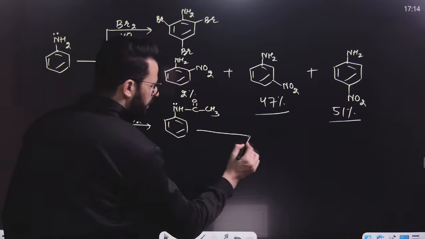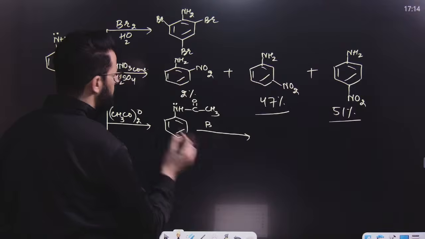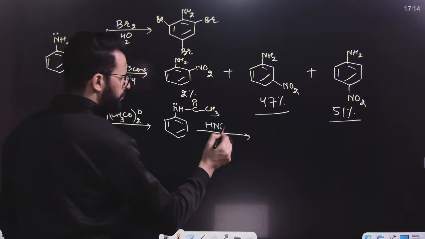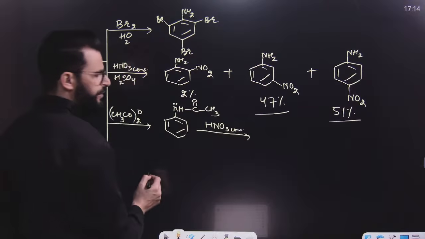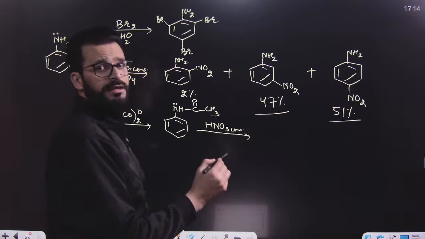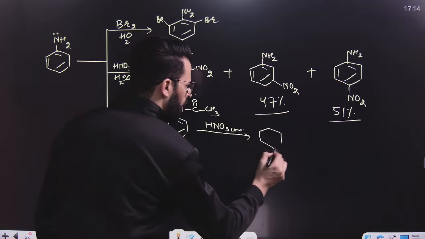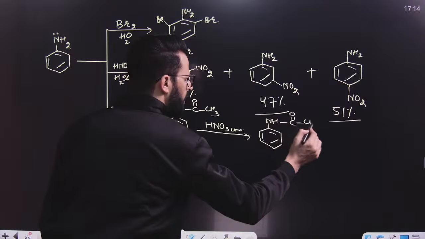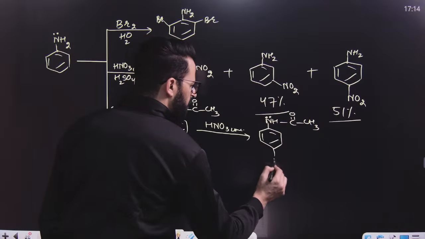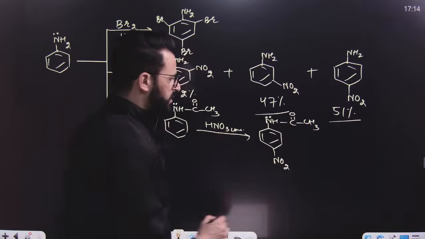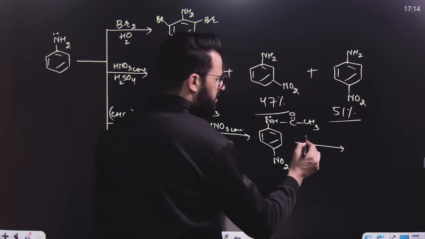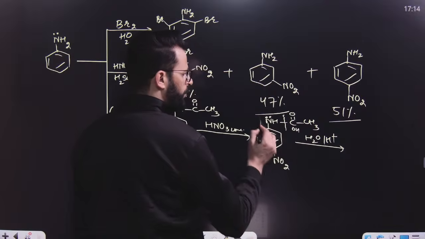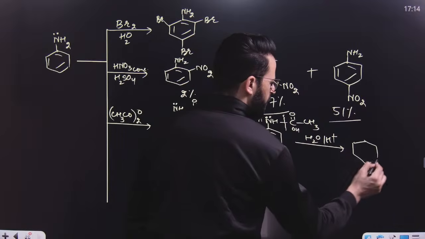That is why if we now do this HNO3 nitration reaction, our nitronium ion will go either to ortho or to para, but para will be the major product. That is why I will show simply para. This will be the major product. After this, now deacetylation or hydrolysis will take place. That means break this one, add OH over here, H over here. So our major product will be like this.